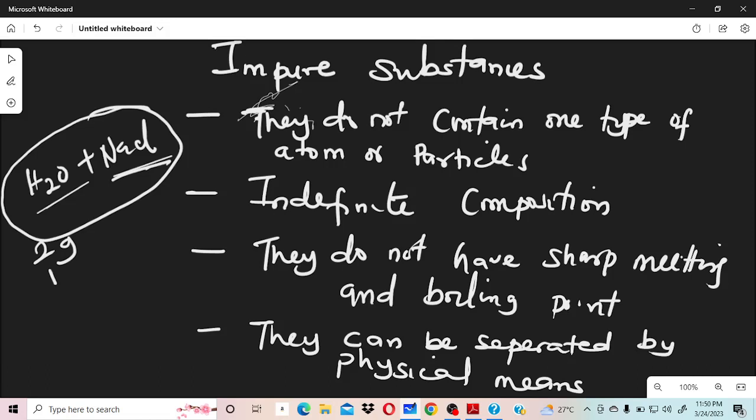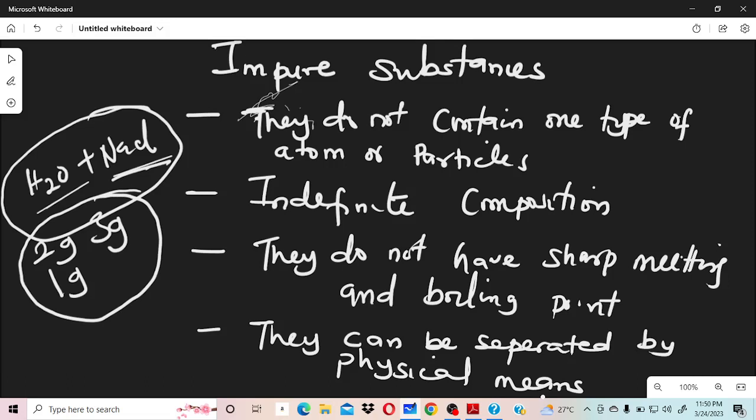You can decide to put 1 gram of salt in water. You can decide to put 3 grams of salt. It's not definite. So their compositions are what? They are indefinite because it is not stable.